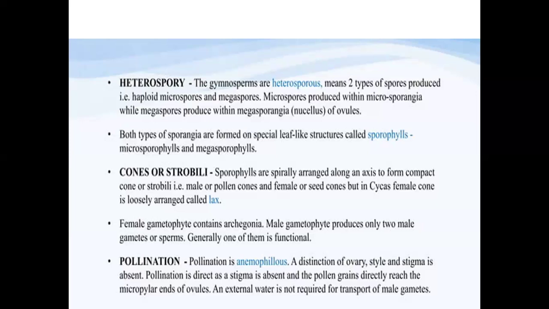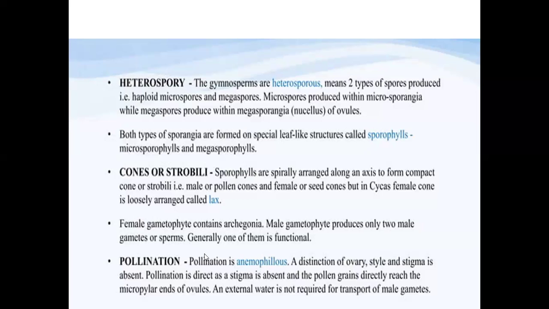So don't get confused here, thinking that anemophilous means pollination occurring by animals. No, it is not like that. Anemophilous pollination means the pollination which occurs through air. That is, the male gametes or the pollen grains move from one place to another with the help of air as a medium of transport.